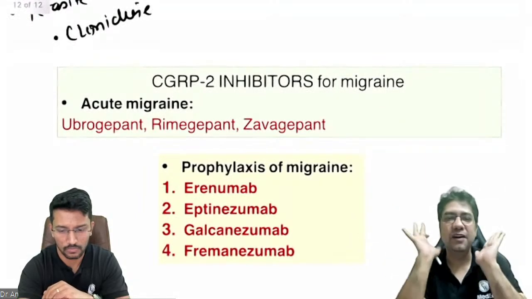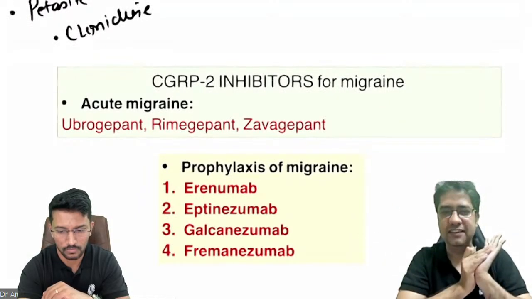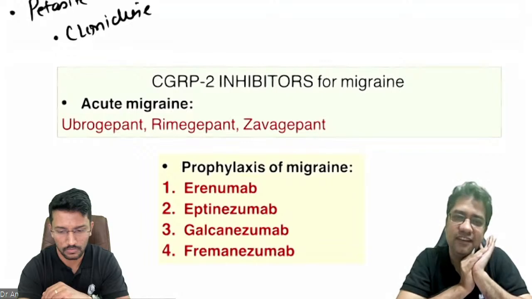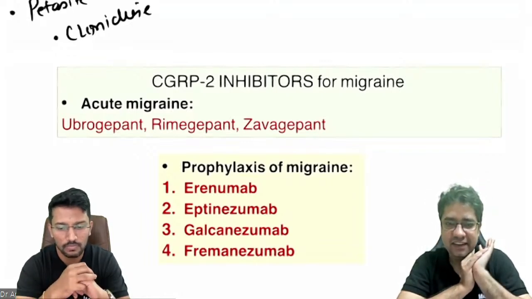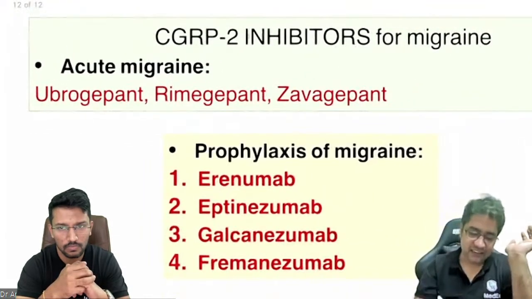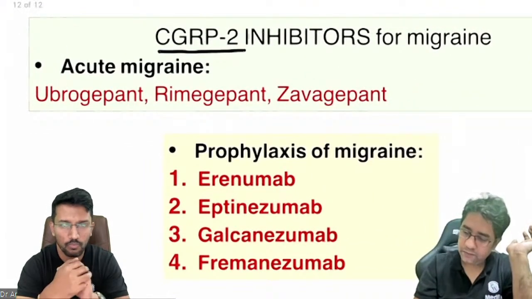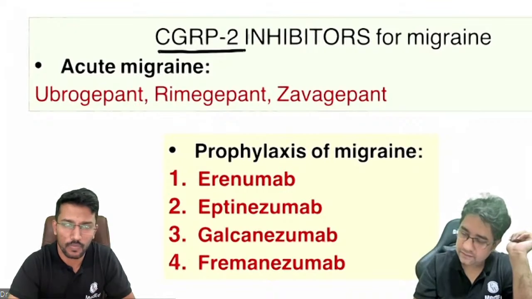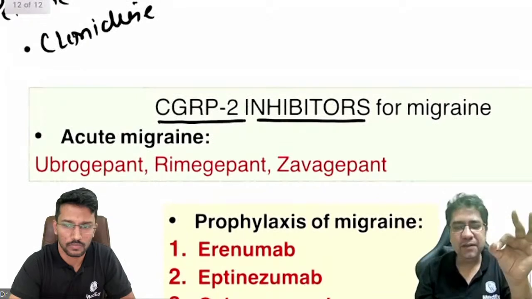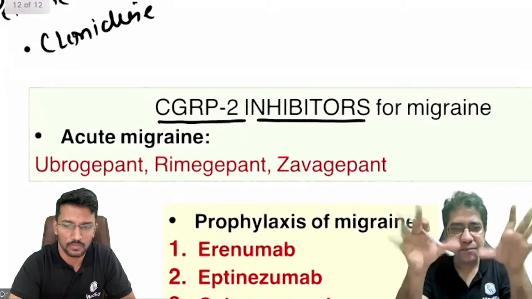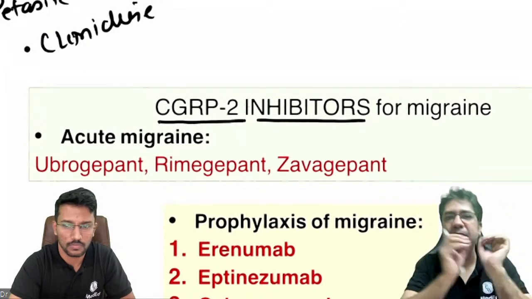Now, the last part from my end in pharma is there is a new class of drug which is getting a lot of attention in migraine. And these drugs are CGRP2 inhibitors. तो बेटा अभी हमने पढ़ा था कि न्यूरॉन दे रिलीज CGRP, which is an inflammatory mediator.